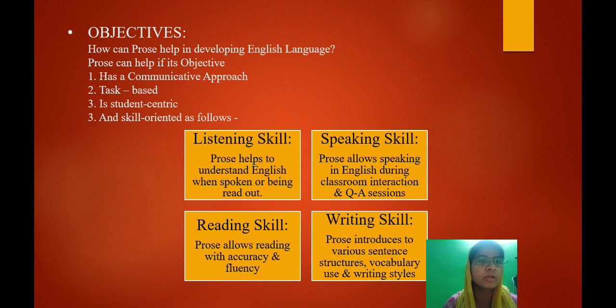Next, reading skill is very obvious. You read the prose in an accurate manner with proper voice modulation and intonation, and your reading skill will develop. Writing skill, once again, because every prose has its own respective vocabulary, its own writing style, which differs from author to author. So when you're acquainted with a number of prose works through your English syllabus, that will develop your writing skill as well, and your vocabulary at the same time.